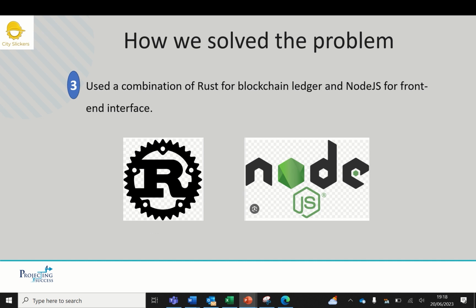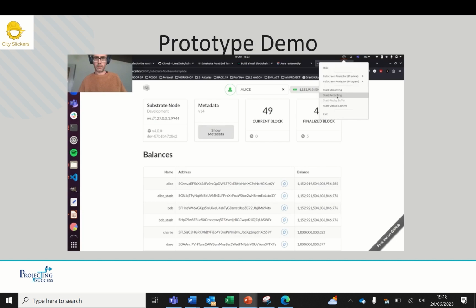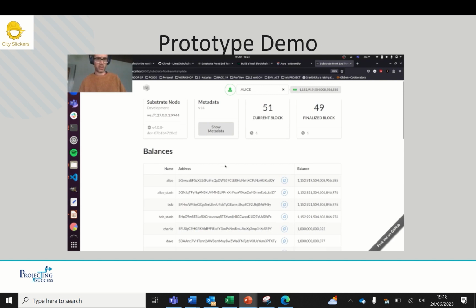Finally, we used a combination of Rust to develop a blockchain ledger and Node.js to develop a front-end interface. So we have a short video of our prototype demo, which we'll show now. This shows the front end using Node.js with the blocks being created, moving up from 49 to 50 here.